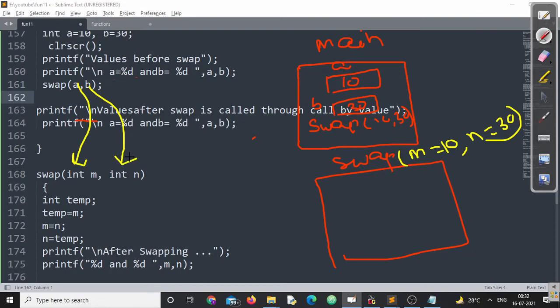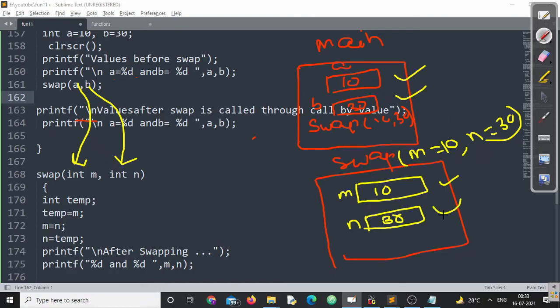This is only one-way communication, no two-way communication, right? Now for m, you will agree with me, a space is reserved whose value will be 10. For n, one more value will be reserved, which will be 30. Now here the memory location for a and b and the memory location for m and n, are they different or the same? Definitely if the memory location will be 101 here, and 301 there, these two have different memory locations.